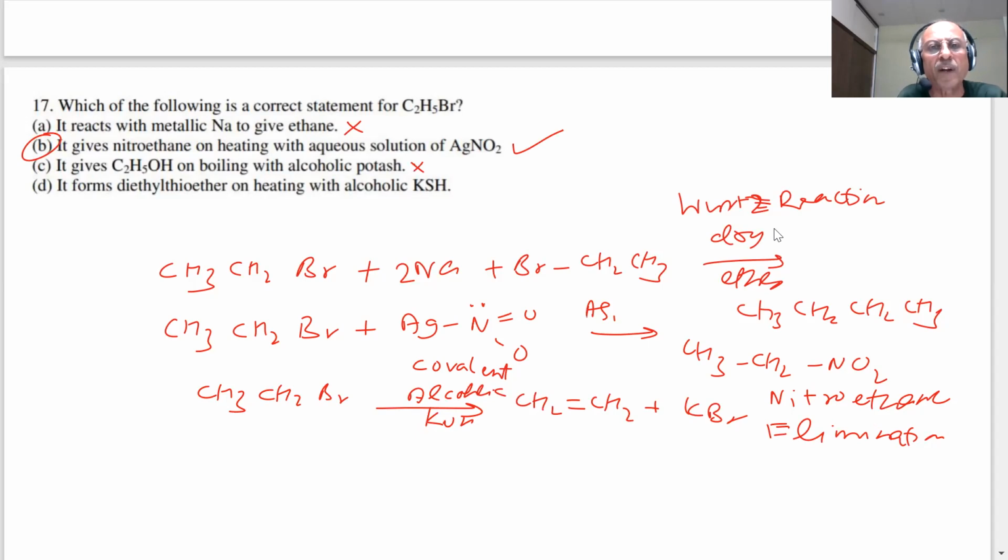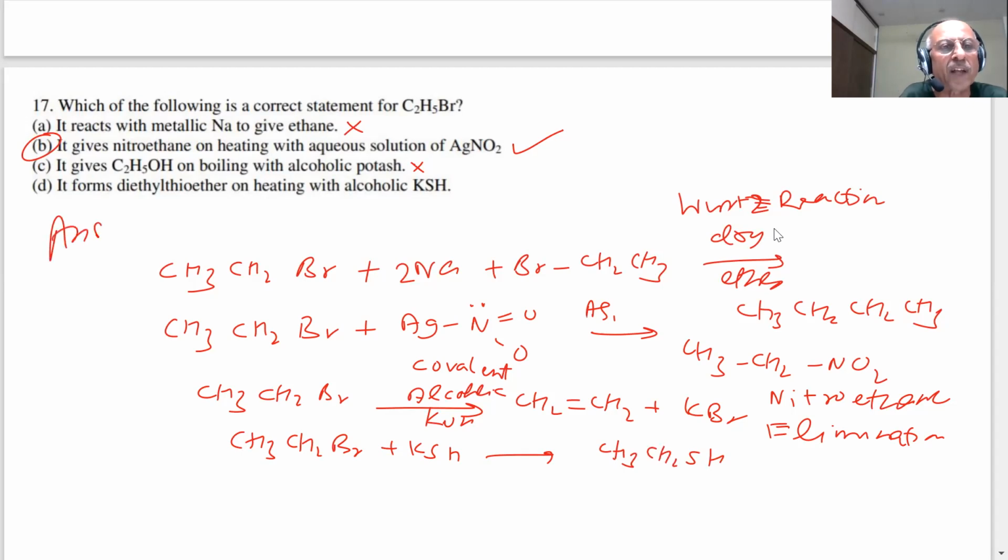That is wrong. If I react with KSH, what will happen? CH3CH2Br plus KSH. Then on heating with alcoholic KOH, you will not get this. You will get something like this, student. So the only answer which we can give, student, is B. It gives nitroethane on heating.